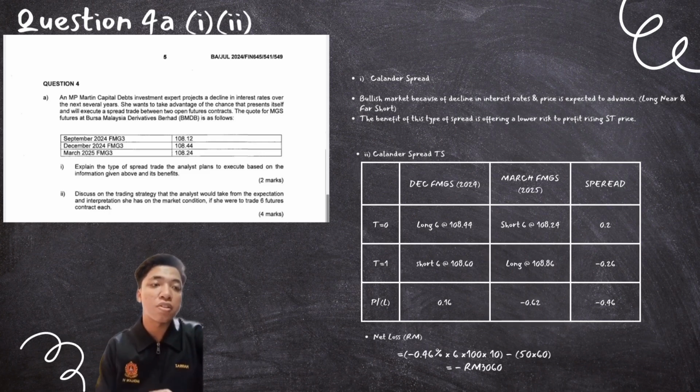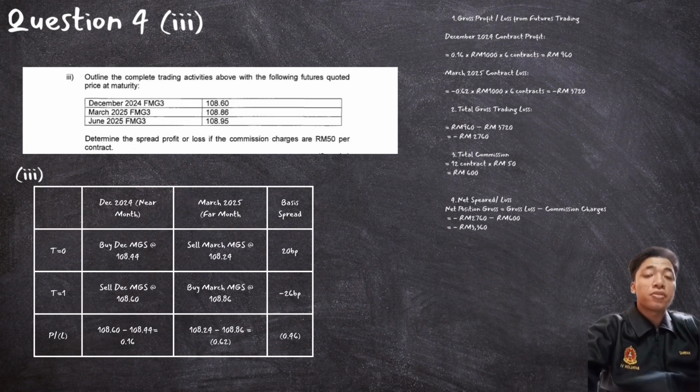To calculate the net loss, we take the total spread, negative 0.46, times 6 times 100 times 10, close the bracket, and minus 50, open the bracket, minus 50 times 60, close the bracket, and the answer is negative 3060.